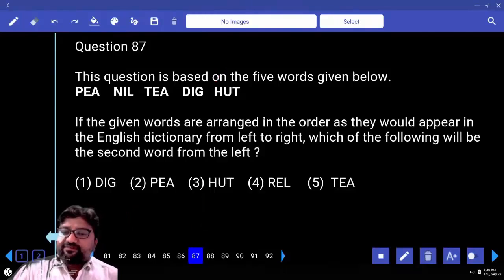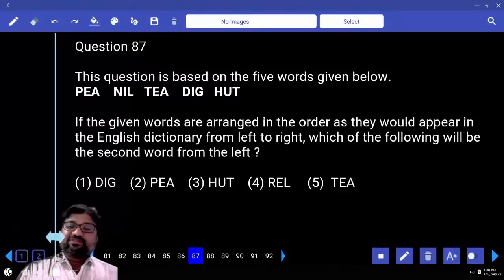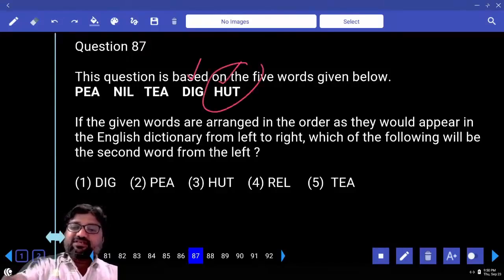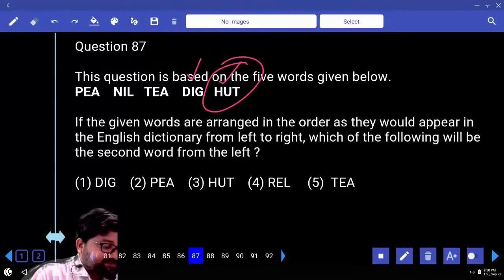87. When the given words are arranged in the order as they would appear in an English dictionary from left to right, which of the following will be second from the left? So you should arrange all the given words in which order? Alphabetical order. A, B, C, D come first, then G, H. So what's your answer? Hut. Clear? Yes or no? Now we'll go directly to the next puzzle.